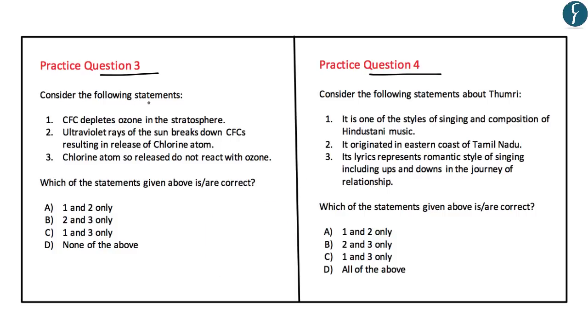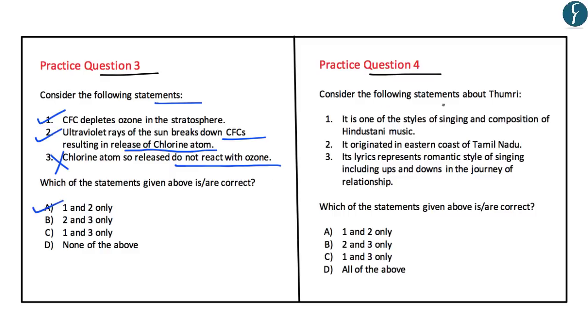The question says, consider the following statements. First, CFC depletes ozone in the stratosphere. Yes, the statement is correct. Second, ultraviolet rays of the sun break down CFCs resulting in release of chlorine atom. Yes, this is also correct as we have already seen. Third, chlorine atoms so released do not react with ozone. No, the chlorine atom which is then released again reacts with ozone, and this forms a sort of a chain reaction. So in this, the third statement becomes incorrect. So here the correct answer is 1 and 2, that is A.